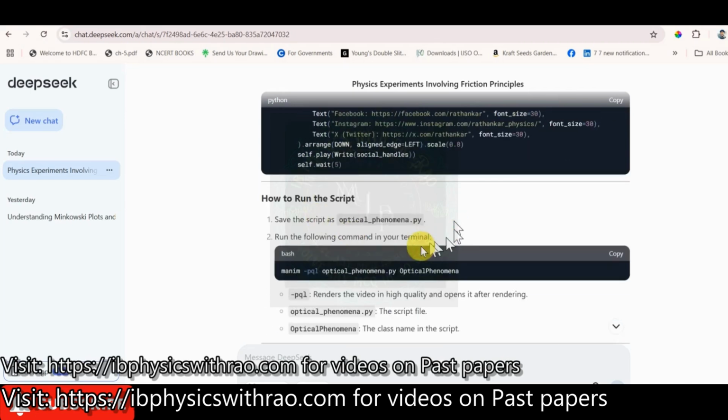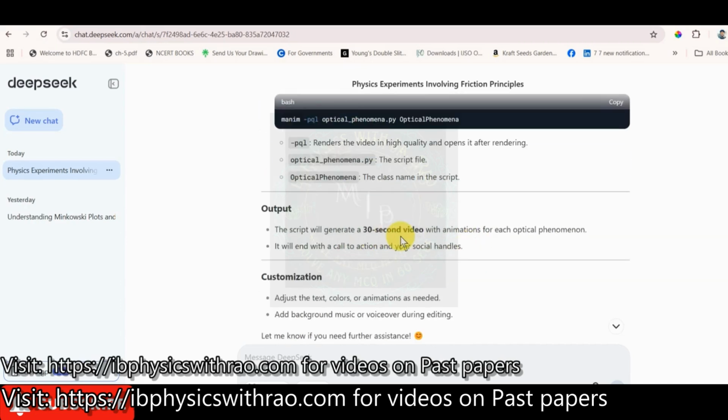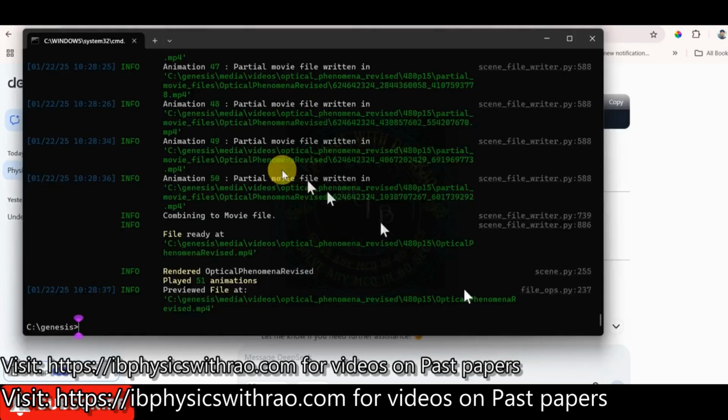It also said to copy this into a particular file and then start running it according to the command given there. This will generate a 30-second video. Then I just copied the code. Let me show you, go back to this one.